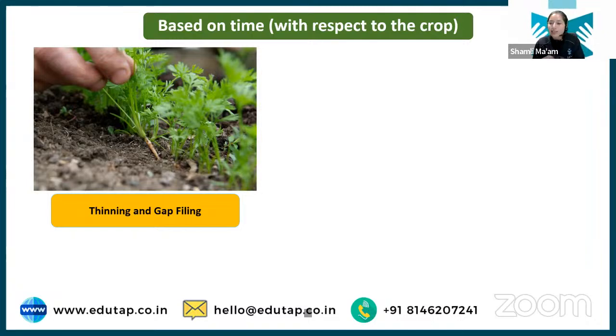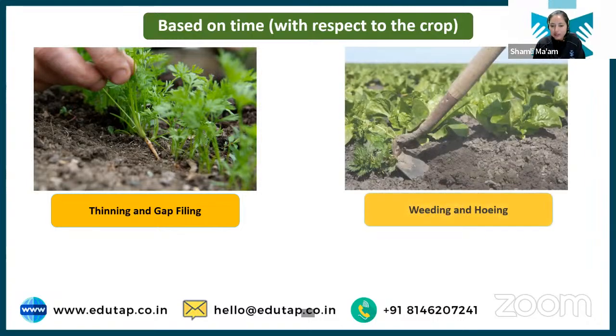Thinning is basically plucking out or uprooting plants from the high dense area and transplanting or sowing them in the area where there are gaps. So this process is known as thinning and gap filling. Clear? I think this is easy to understand. Then we have weeding and hoeing.